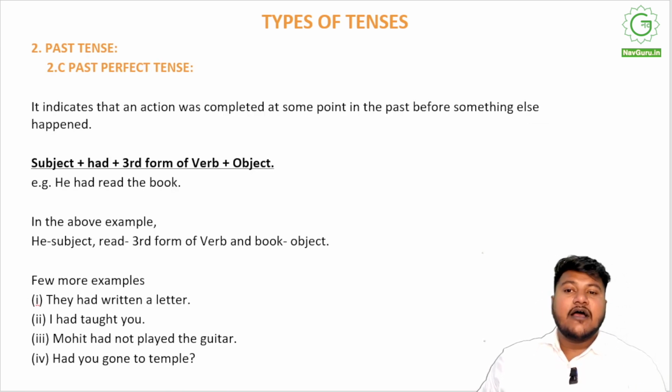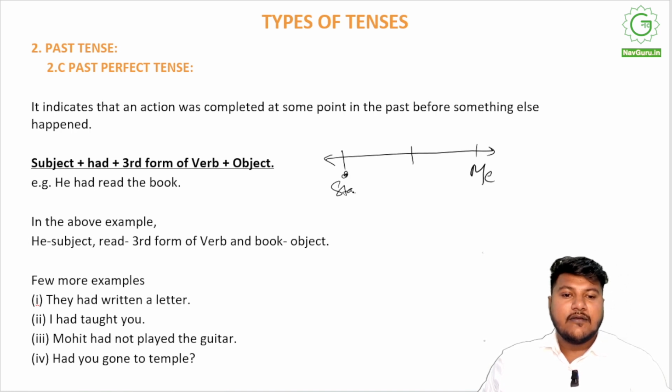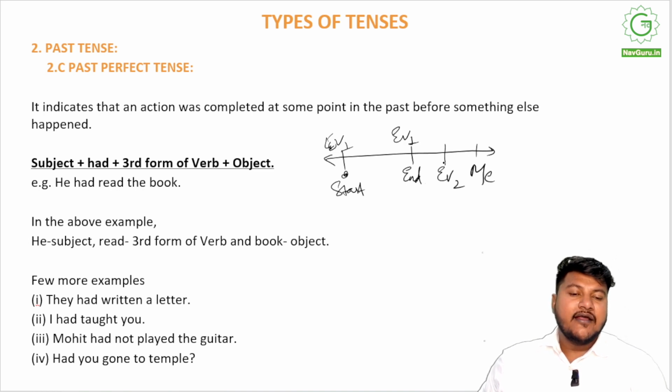The third form of past tense is the past perfect tense, and it indicates that the action was completed at some time in the past before something happened. If you look at it from the timeline, this is me. This is the event starting, right? This is the event ending, completing, and this is event 2, right? So this is event 1 started and event 1 ended. Event 2 has already happened. I am standing in front of it. So these are all in the past. And when I'm talking about event 1 now, I will use past perfect tense.